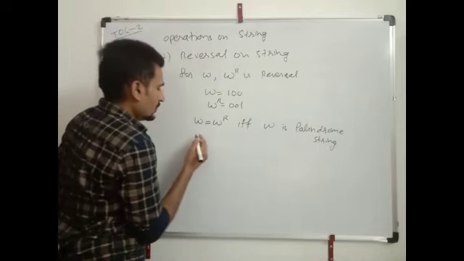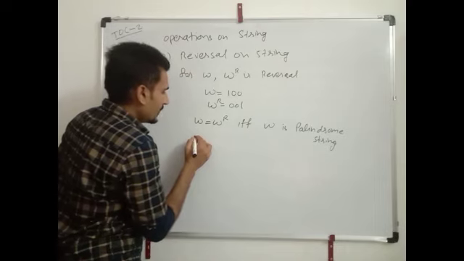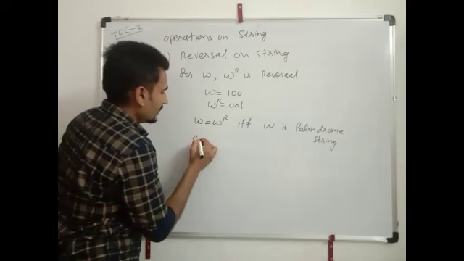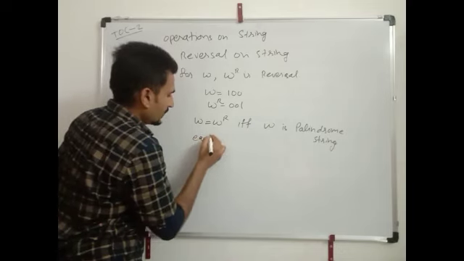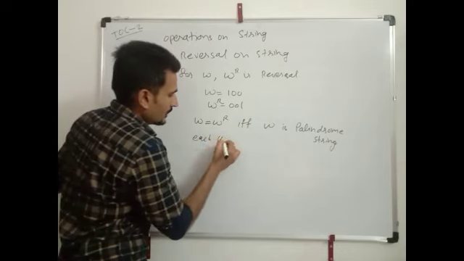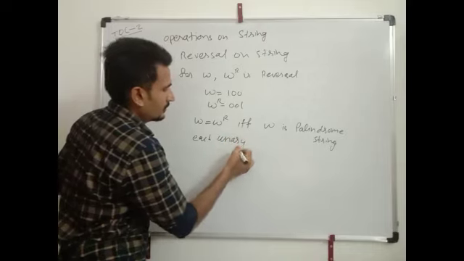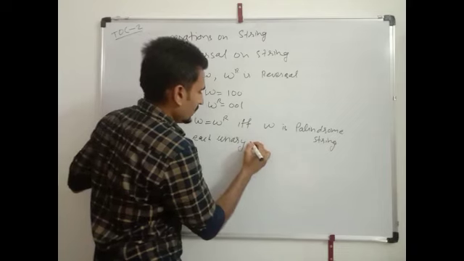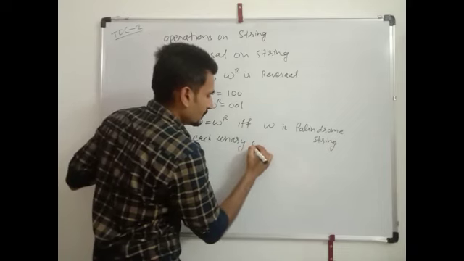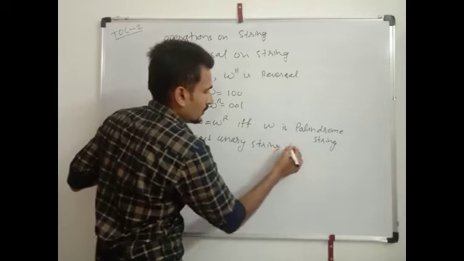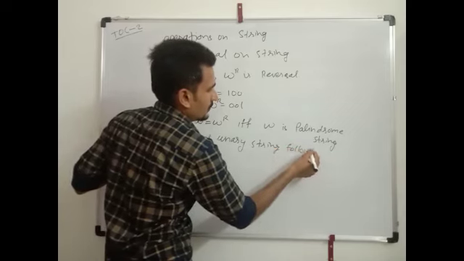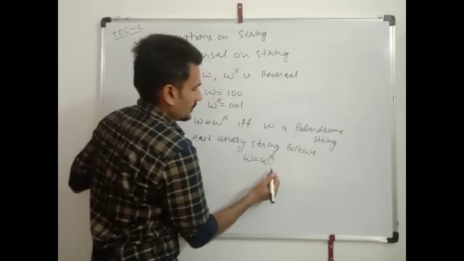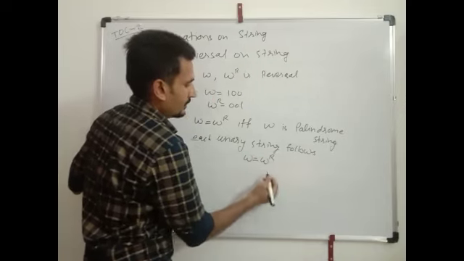If a language or a string is unary, each unary string follows the W equals to W reverse property.